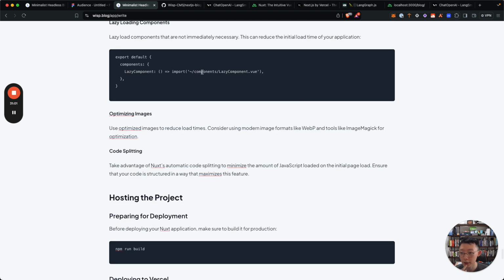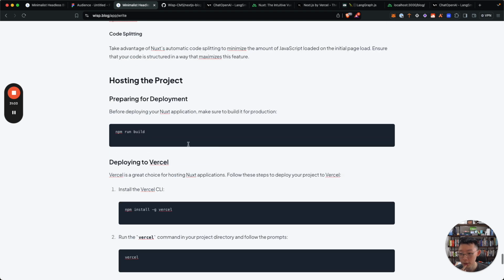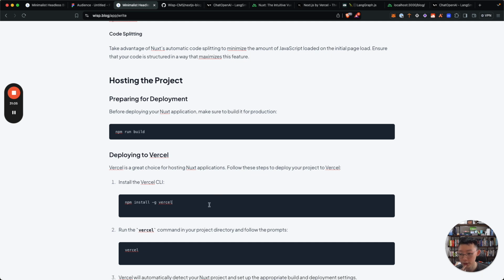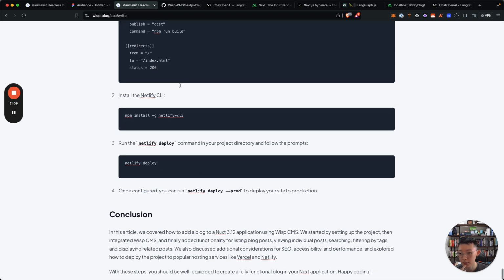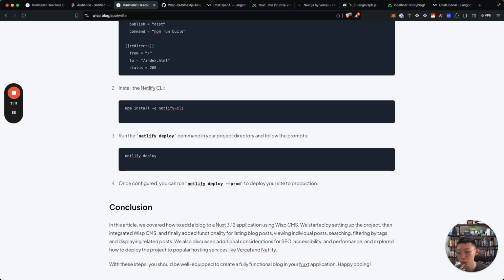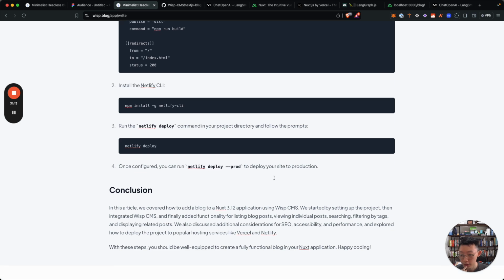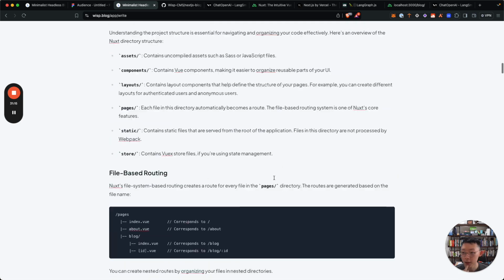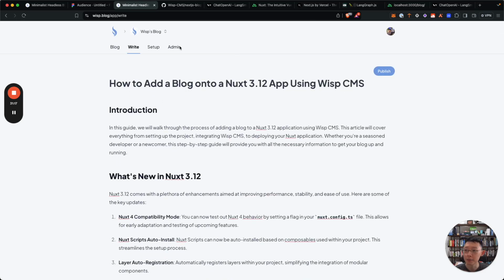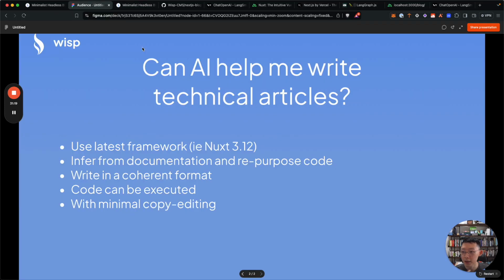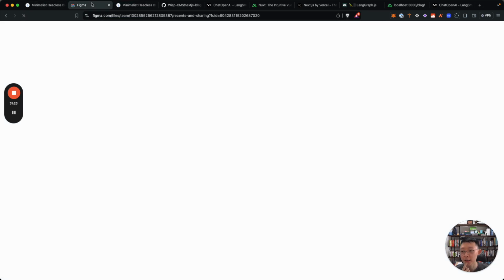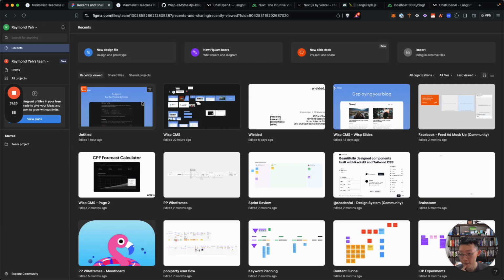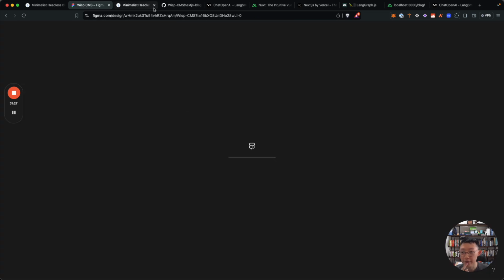Okay, area attributes. Okay, hosting the project. So this is correct, using Vercel, it's correct. Okay, looking good. The other thing is adding a nice image to this. Let's do something generic first.